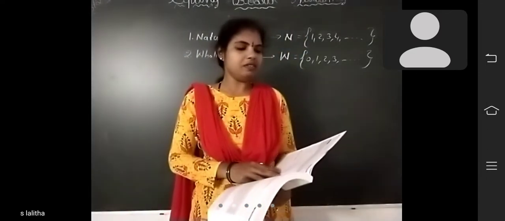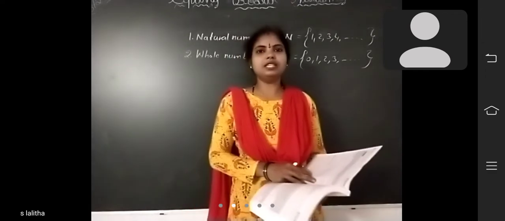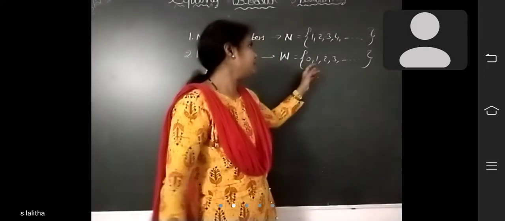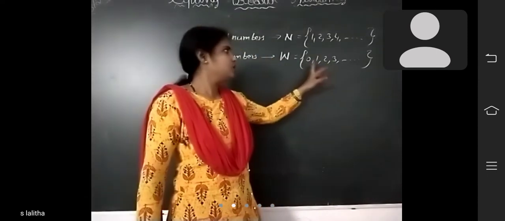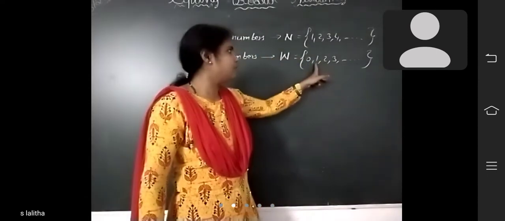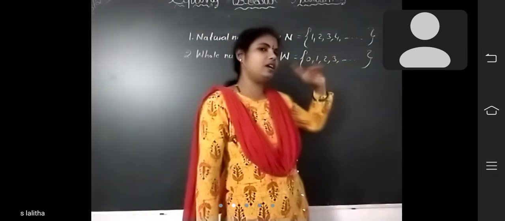The difference between any two consecutive whole numbers is 1. So what is the difference between two consecutive whole numbers? The difference is 1. From 0 to 1, 1 difference. 1 to 2, 1 difference. 2 to 3, 1 difference.